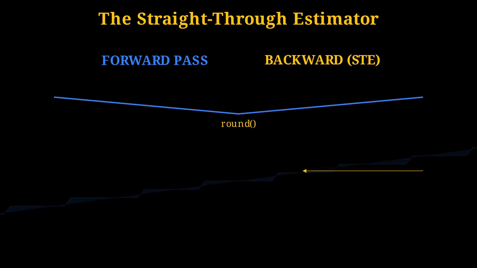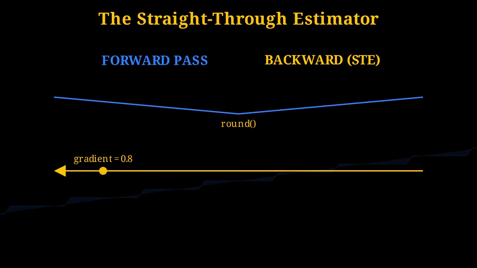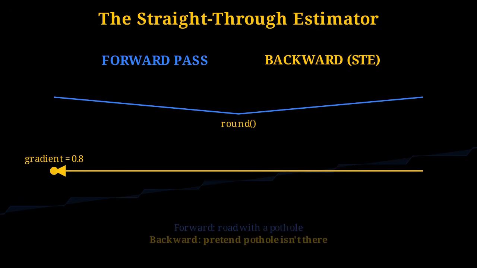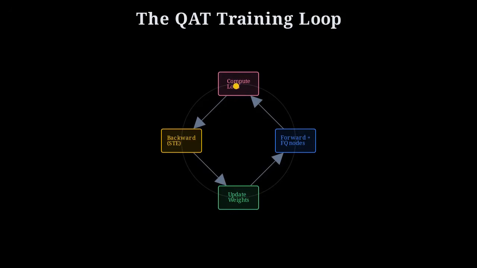In the forward pass, rounding simulates quantization noise. But for the backward pass, we pretend rounding never actually happened. Gradients flow straight through, allowing the weights to update and learn effectively despite the discrete rounding steps. Consequently, quantization-aware training builds rounding errors directly into the learning loop.